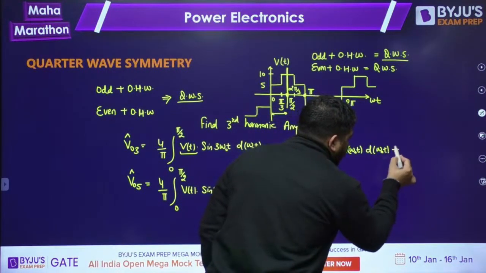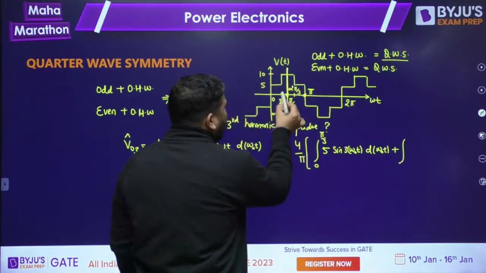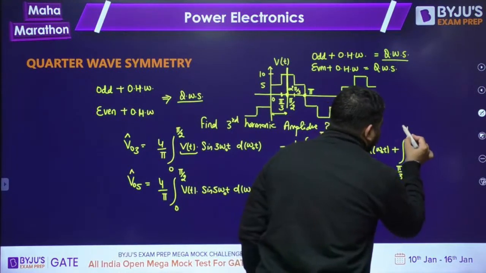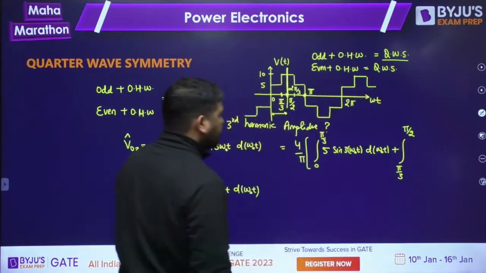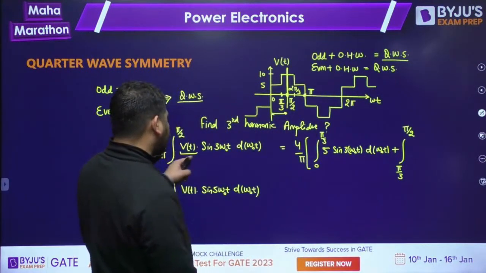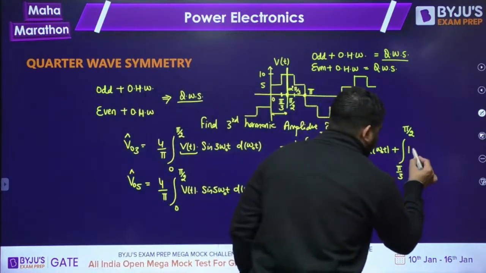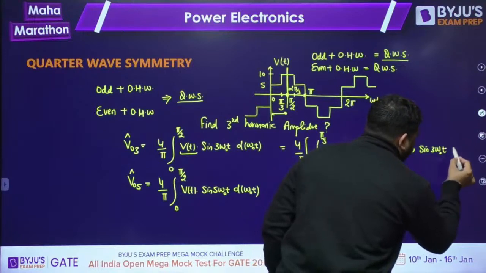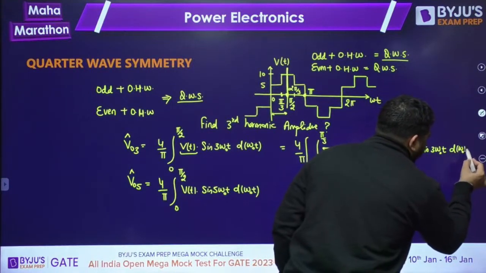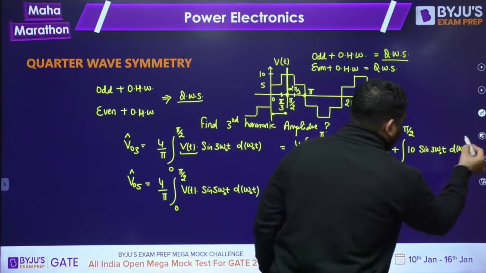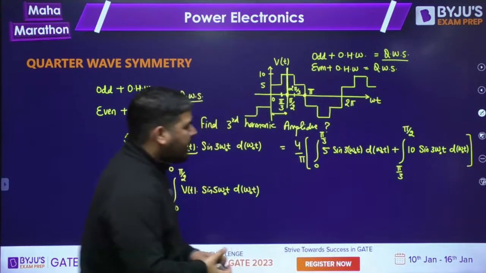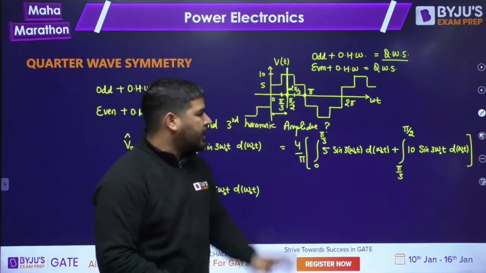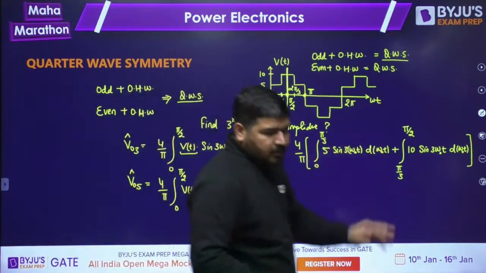Plus from pi by 3 to pi by 2, this Vt is 10, so it will be 10 sine of 3 omega naught t d omega naught t. So this way we can solve it. This way we can calculate the peak value of the amplitude of the third harmonic. Now we can solve this and calculate the amplitude.